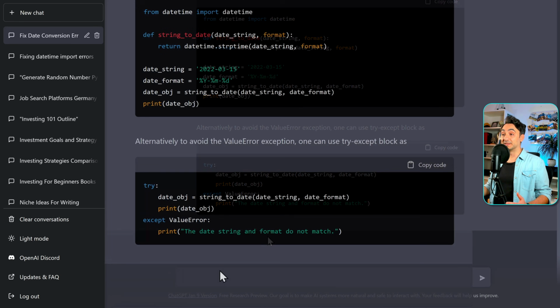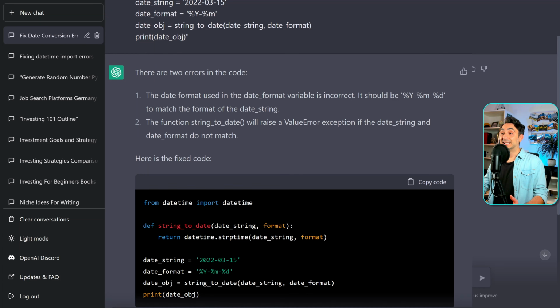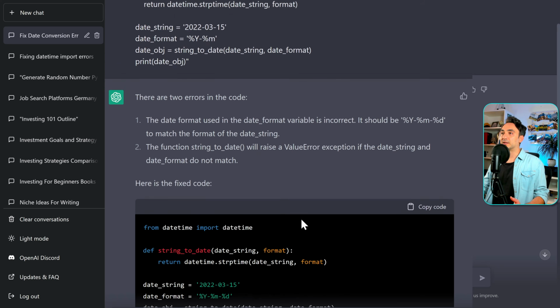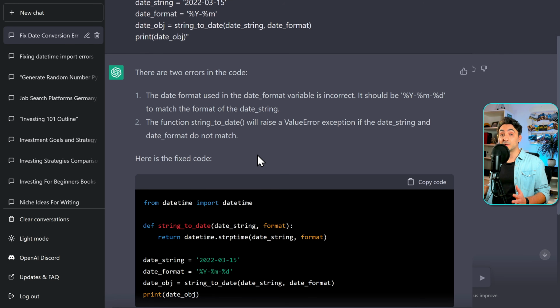Well, no comment. It just did the job. So let's check the answer over here. Not only did it find the error in our code, but it also explained in details what the error was about. And as well, it generated the code with the fix. So here we have again my code. The problem in my code, I used the wrong format. So here we have a year, month, and day, and I used in the format only the year and the month. In just a few seconds, ChatGPT analyzed my code, found the fix for it and explained it to me.